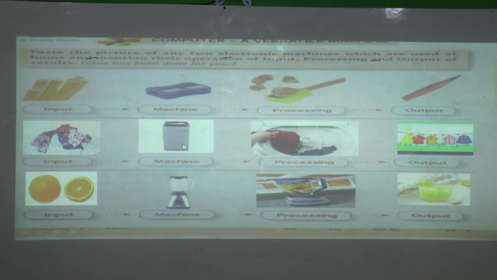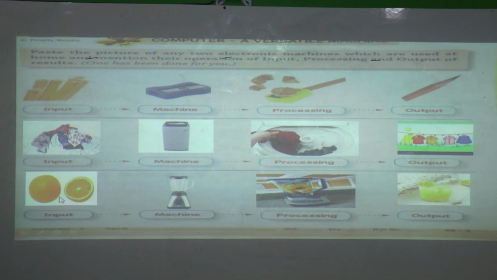One more example is what? Washing machine. Dirty clothes is the input. Who is the machine here? Washing machine. And processing is what? When we put dirty clothes in the washing machine and it processes, that is processing. And what output will we get? Yes, we will get washed clothes. Right?